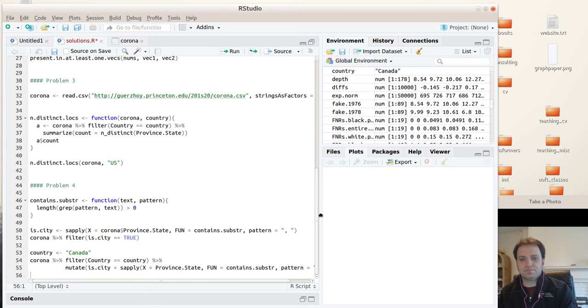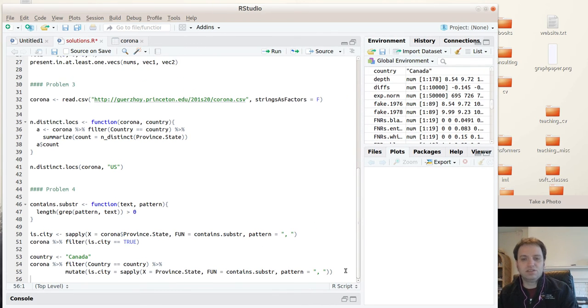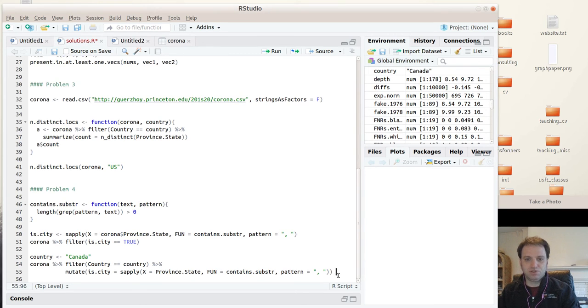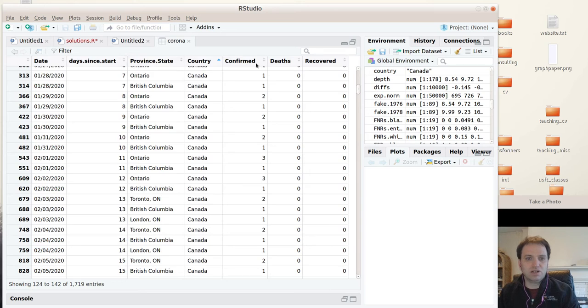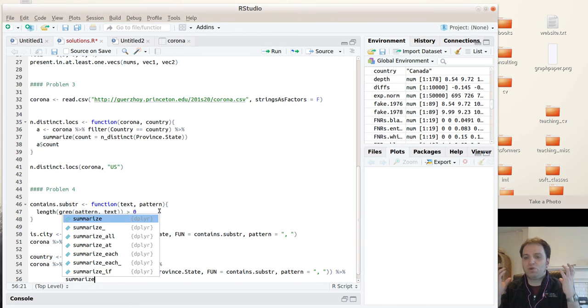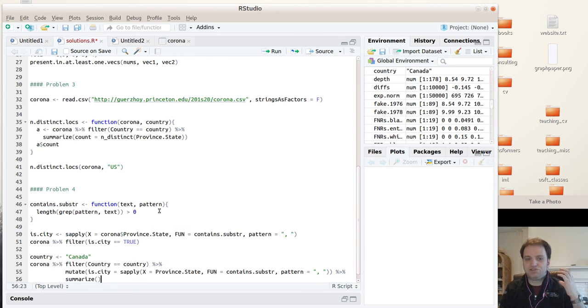So now that I've done that, I can now say, okay, so which one corresponded to the largest number of confirmed cases. So you have the confirmed column. So we want summarize because we don't want to add another column. We want to create a new data frame that's just the answer to the problem at hand.